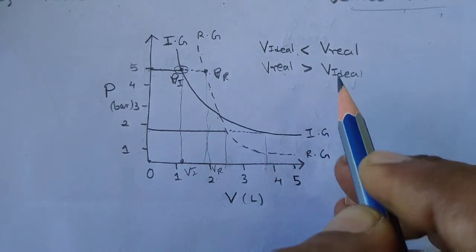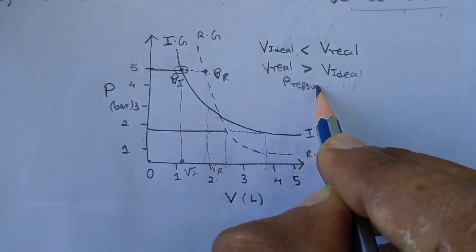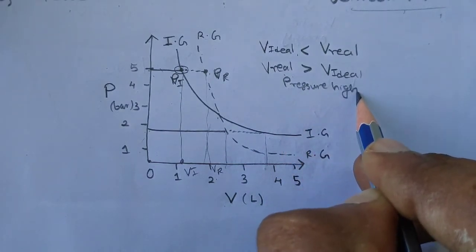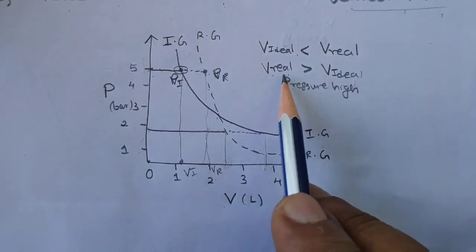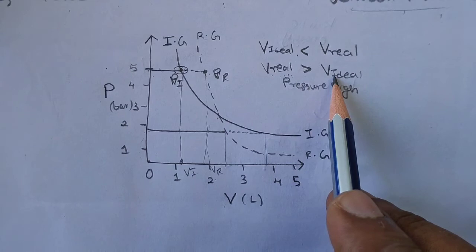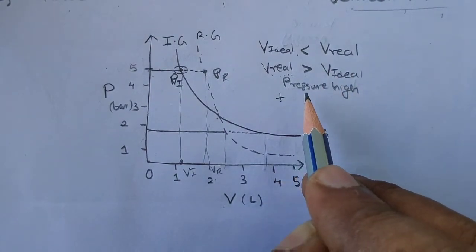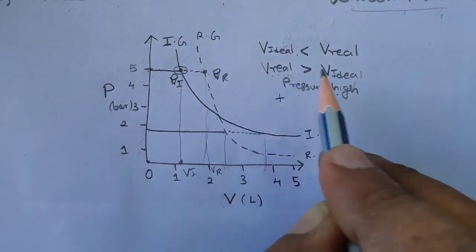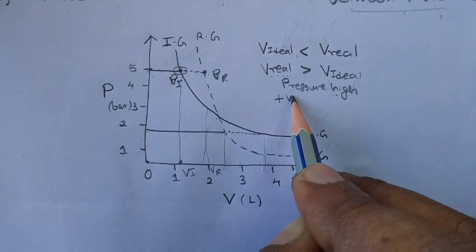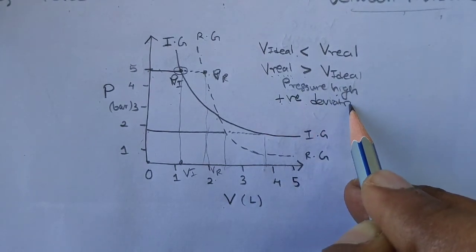So when we talk about this, in this case what was there? Pressure was high. So at high pressure, the volume of real gas will be greater than the volume of ideal gas. Always remember, it is a simple trick, that at high pressure V real will be greater than V ideal, and this shows which deviation? The positive deviation it shows, right?